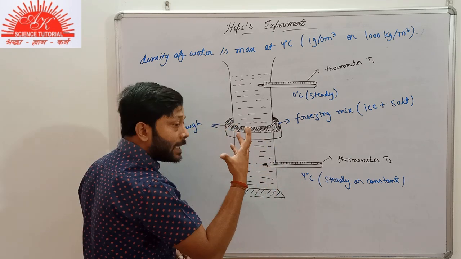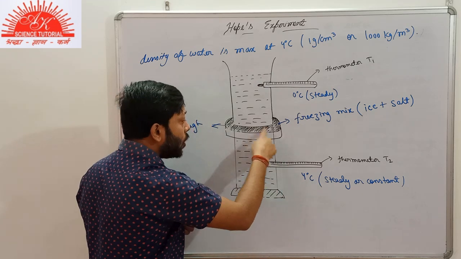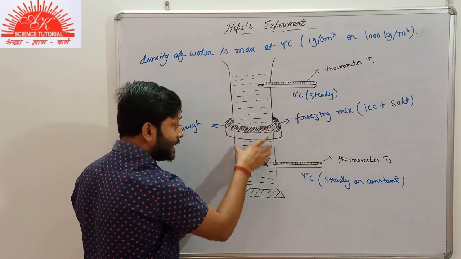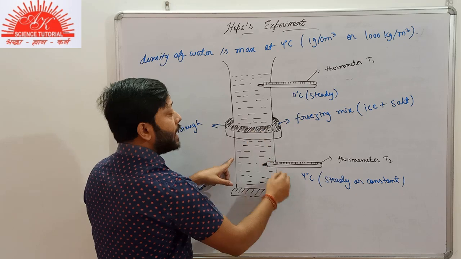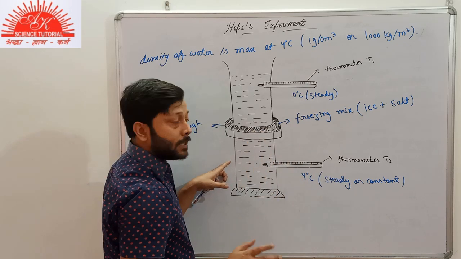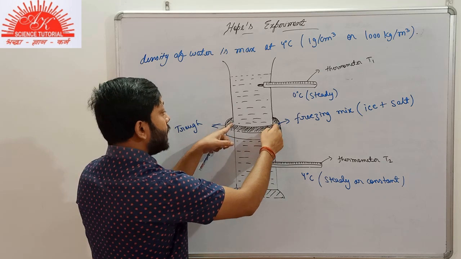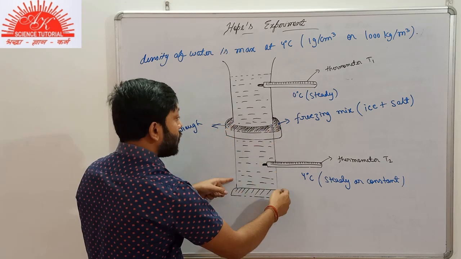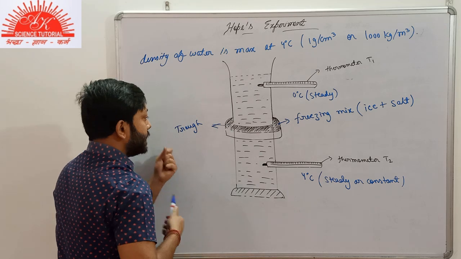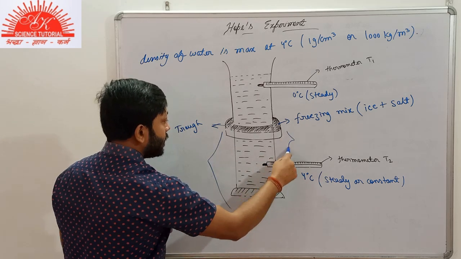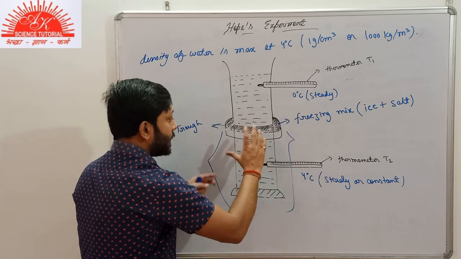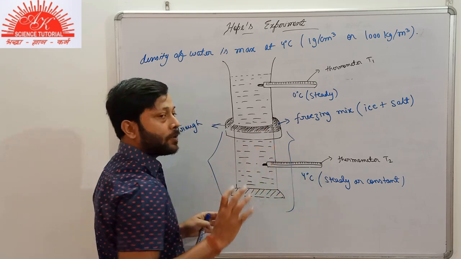It goes on until when? Until the whole water in this lower section is at the temperature 4 degrees Celsius. So this convection will be continued until the entire water in this lower part comes to the temperature 4 degrees Celsius.